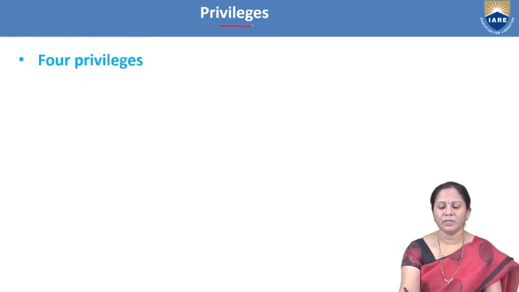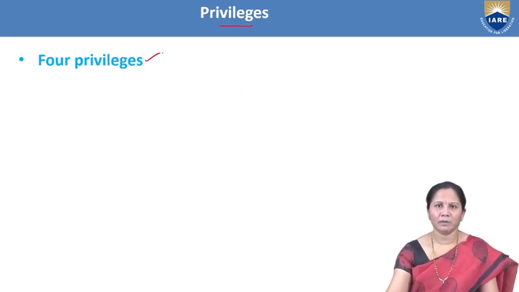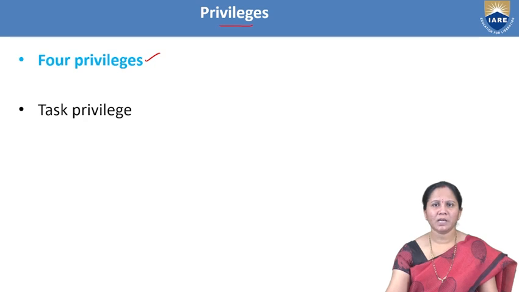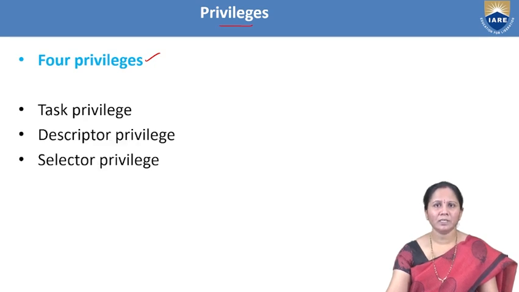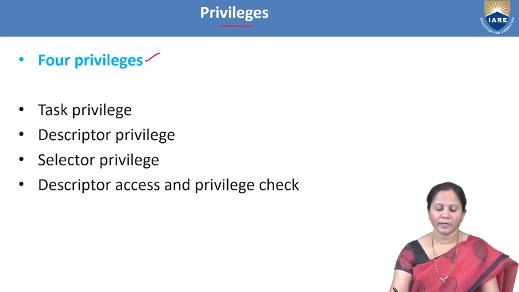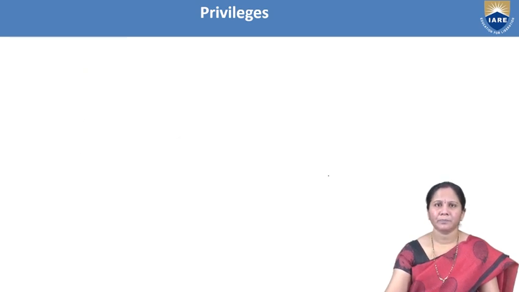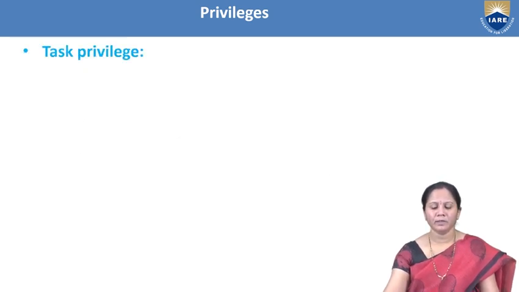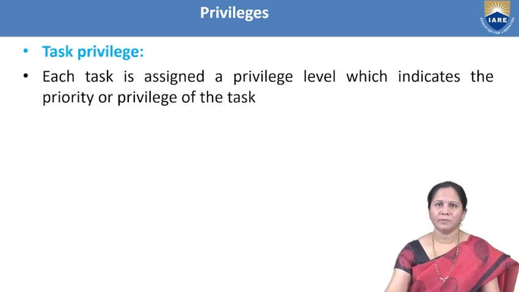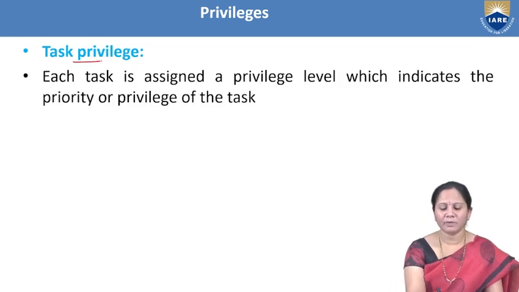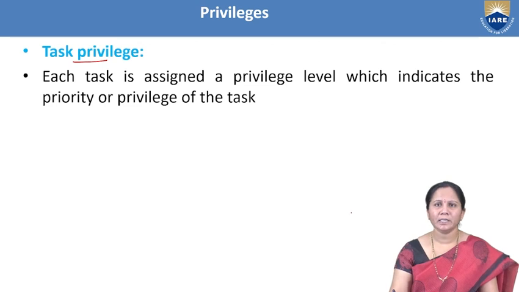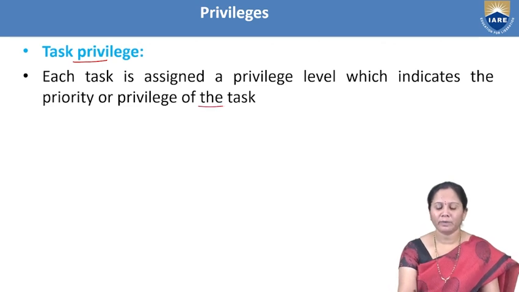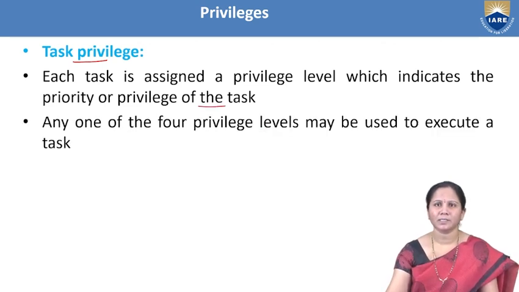Coming to the privileges, there are 4 that are available: task privilege, descriptor privilege, selector privilege, and descriptor access and privilege check. Task privilege level indicates the priority or privilege of each task.